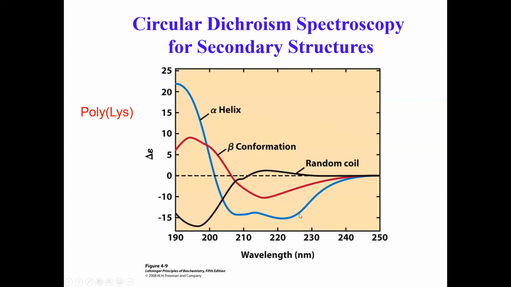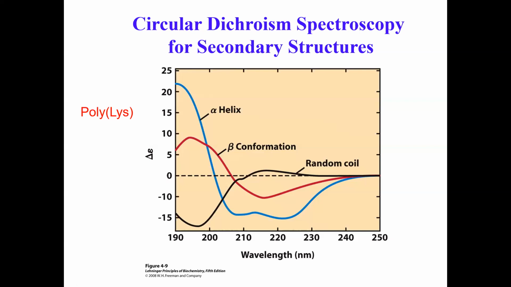In this experiment, what they have done is that they simply synthesized a polylysine, which means lysine, okay? And they put that polylysine at one particular pH and measured delta epsilon.